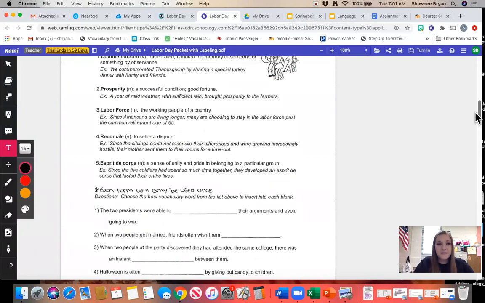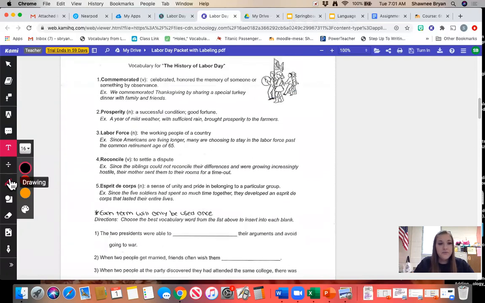If it makes it easier for you, you can absolutely go into your drawing tool and X out a word as you use it. That way you know you only have these 4 words left for the rest of those sentences.